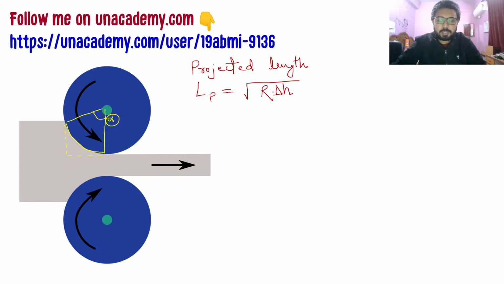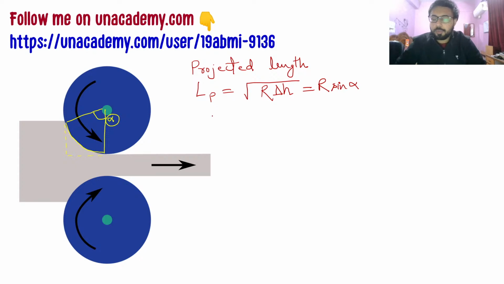So just remember that the projected length is equal to the square root of r delta h, and remember that this is the radius, not the diameter, and it can also be equal to r sine alpha. So this is also a formula, but I think this will be enough, and till now this is the only formula that comes into use to calculate the rolling operation force and power. So just study this. But you can also remember, so let me just not erase that.